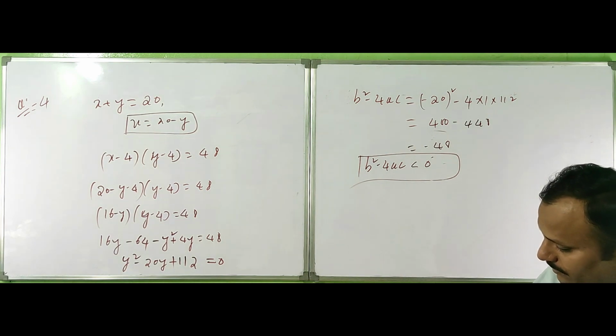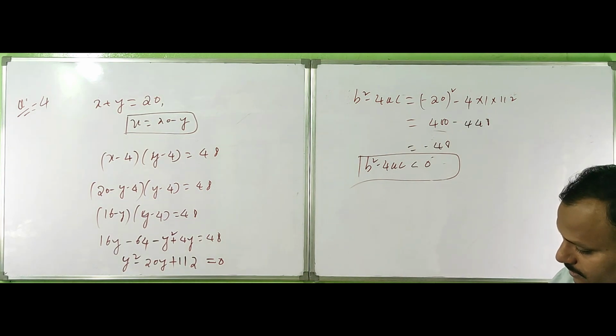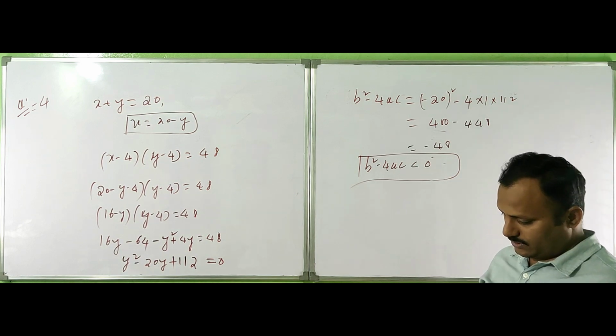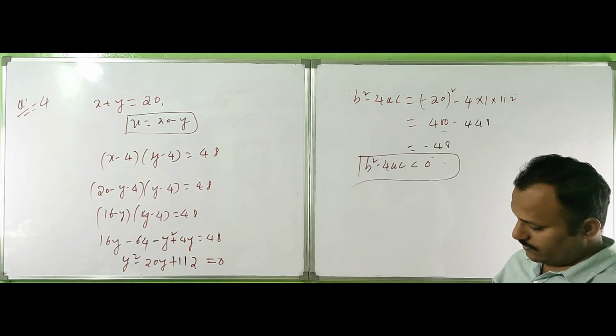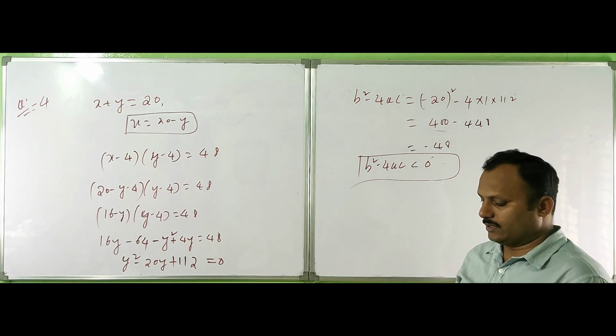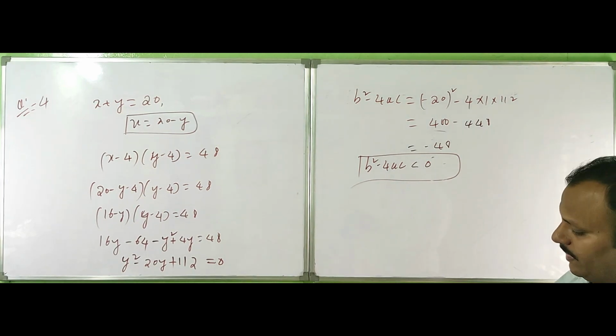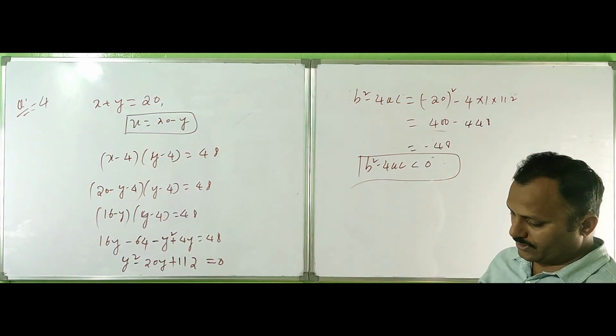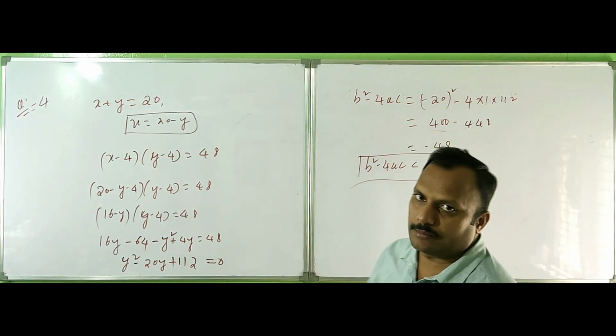Question number 4: the answer is no. Okay. The following situation is not possible.